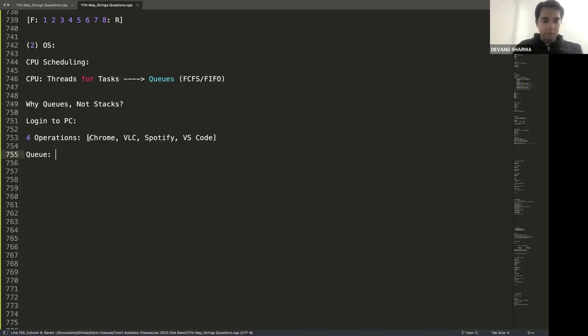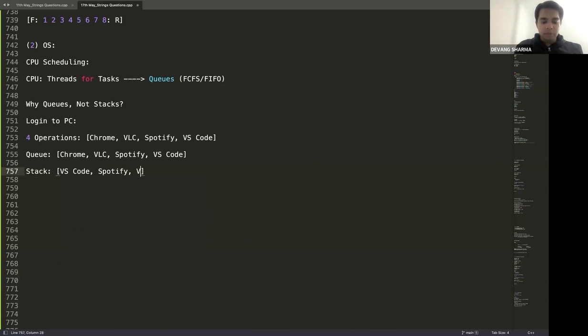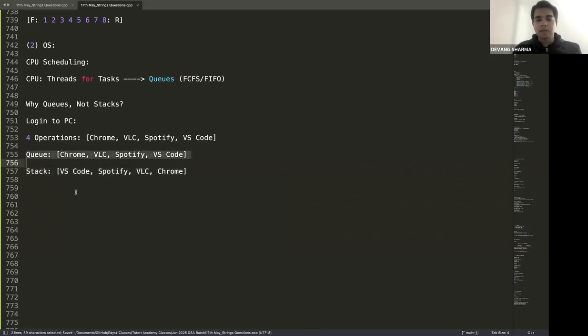See, if I'm storing this in the queue, it'll follow the same order. Chrome will open, then VLC will open, then Spotify will open, then VS Code will open. But if I put it in a stack order, the reverse will happen. VS Code will open, then Spotify will open, then VLC will open, then Chrome will open. And that is definitely not what we want. A customer wants this order, so we'll give this order. That's why queue is used here. That is the first part.